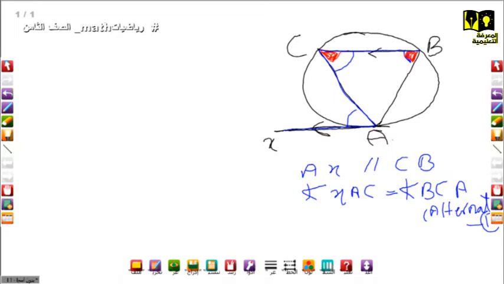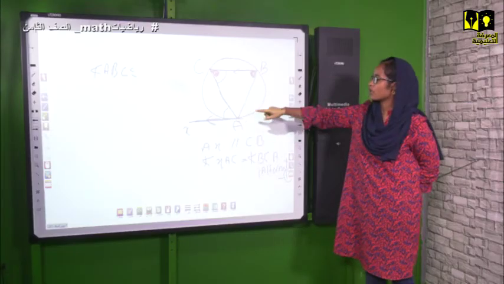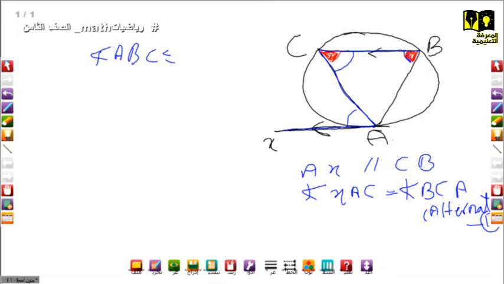Then we move to 2, and it is what? We move to the other angle, it is B. So angle ABC, I mean this one, equals, by theorem, this angle and this one are equal from the last theorem: the exterior angle equals the opposite angle for its adjacent.